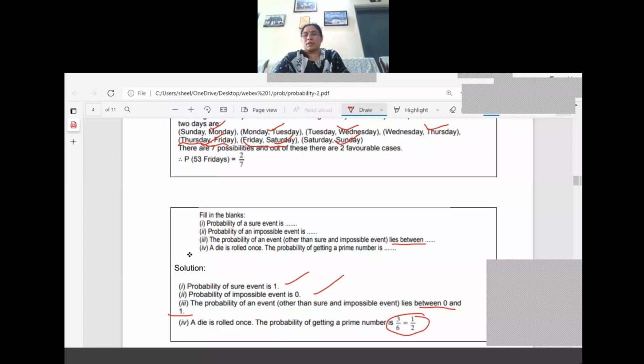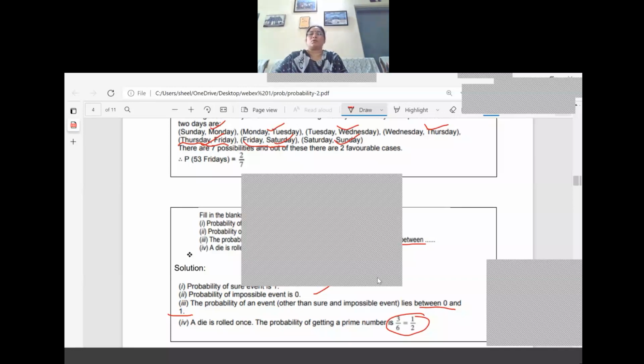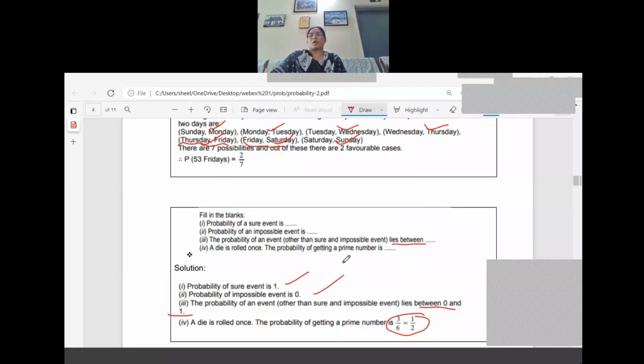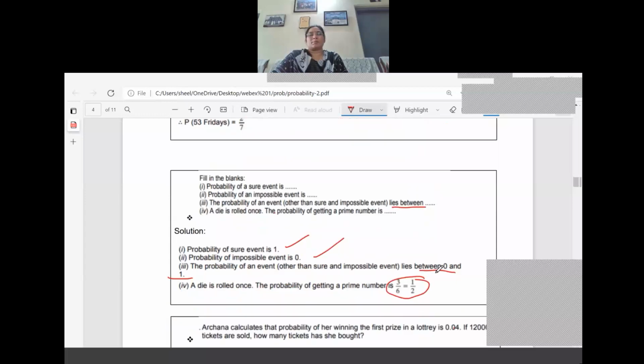So we completed all the fill in the blanks. Now what is the first question? The probability of a sure event is equal to 1. The probability of an impossible event is equal to 0. The probability of any event lies between 0 and 1. A die is rolled once. What is the probability of getting a prime number? So it is equal to 3 by 6, which is equal to 1 by 2. Okay, so here we got 1 by 2 only.